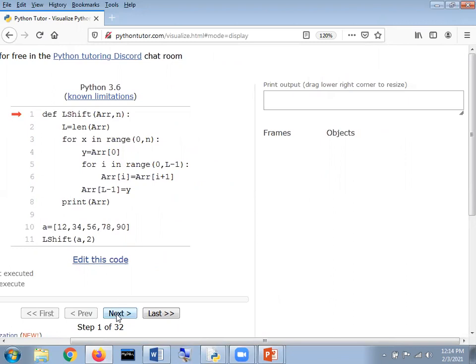I'm just going to click on the next portion, and now it moves towards a list, a list which contains values.